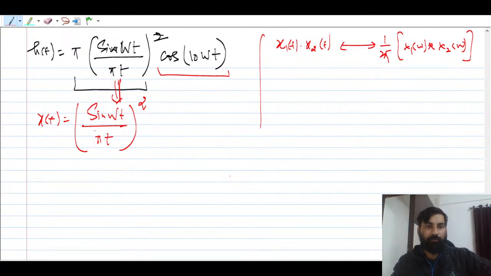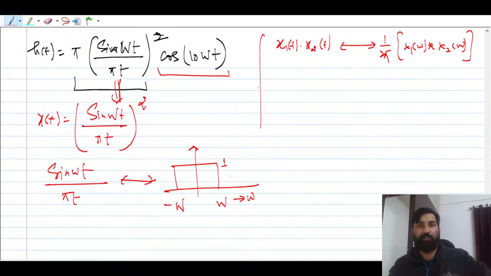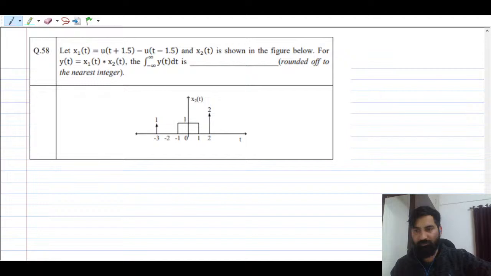Now, what is the Fourier transform of sin wt by pi t? That is very important. Directly, you should know that the Fourier transform is nothing but a rectangle from -w to w in the omega plane, and the magnitude is 1. That you have to remember. So you have to convolve two rectangles.